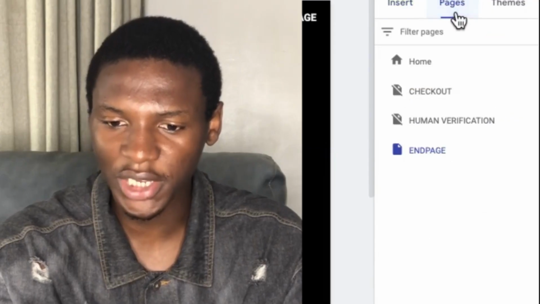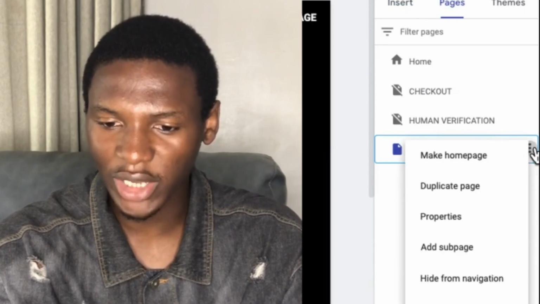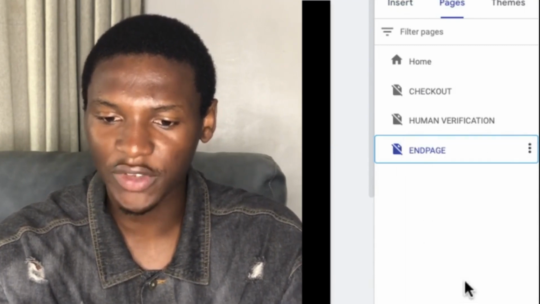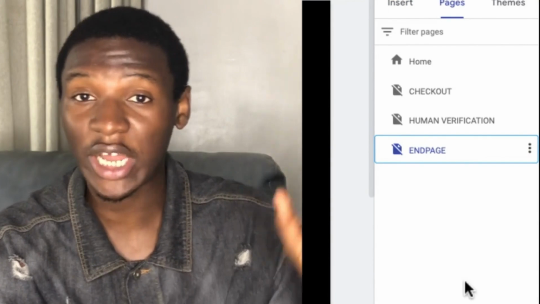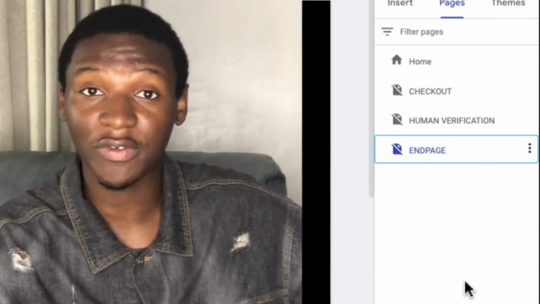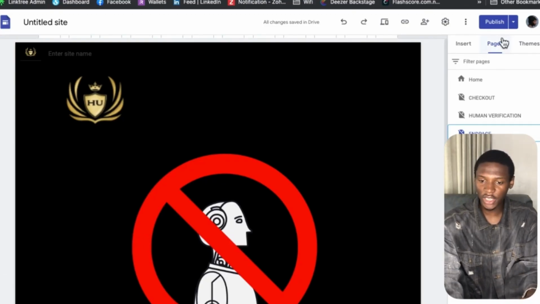So I'm going to come over to where it says pages, click on that, and I want to hide this from navigation, like what we have done with all the other previous pages that were created. You want to hide this from navigation. So once you do that, guys, I'm going to come over here. I'm going to publish this.